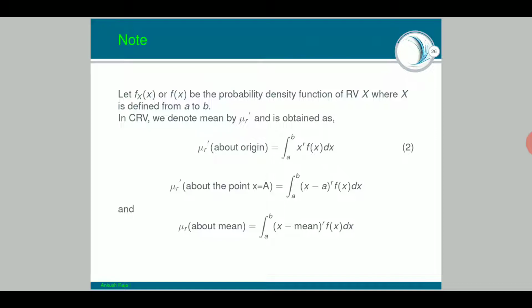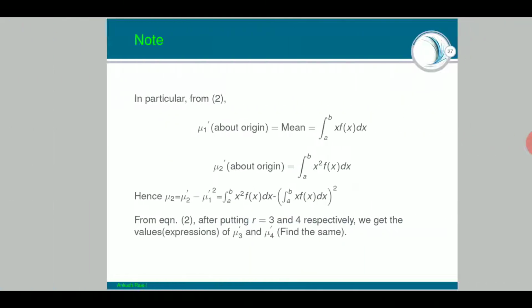When you are talking about the moment about some point x equal to a, it is just a matter of replacing x by x minus a. Whenever you are talking about the expectation about the mean, x will be replaced by x minus mean.